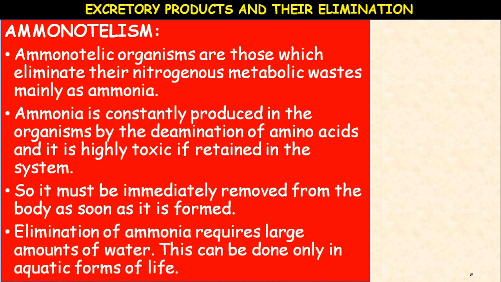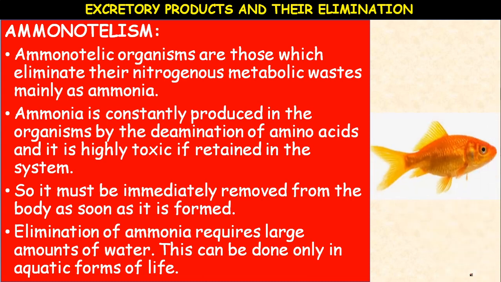The elimination of ammonia requires large amounts of water. This can be done only in the aquatic forms of life. That's the reason why most of the aquatic animals like fishes, tadpole larvae produce ammonia as their excreted products as they are living in the aquatic medium, water.